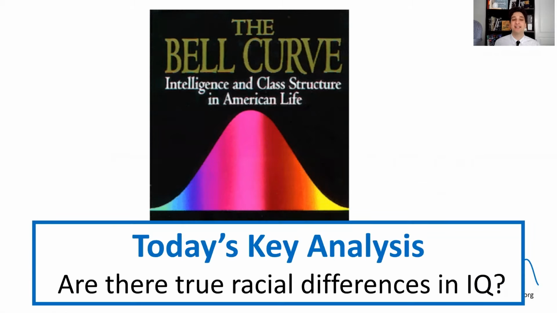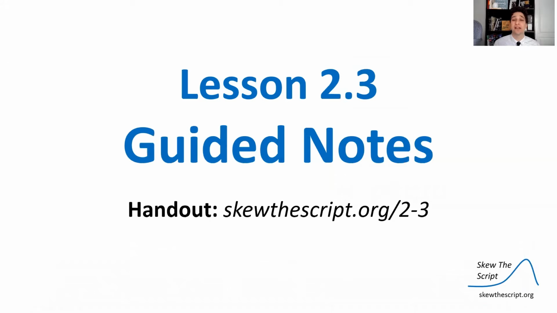So we're going to talk about that data specifically and challenge it. Today's key analysis is going to be about, are there actually true racial differences in IQ, in quote-unquote intelligence? So let's get into it.